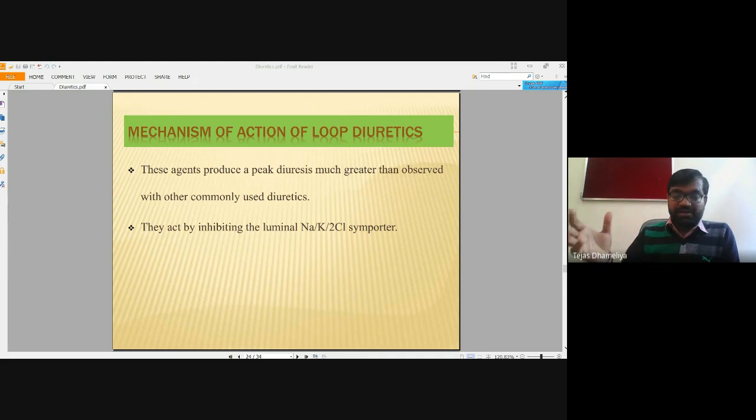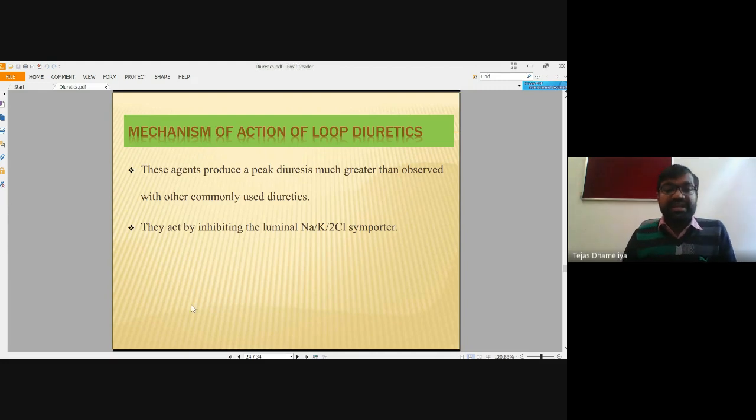If diuretics are given to such patients, body fluids will be less, so there will be less burden on the cardiac muscles, the cardiocytes, to pump the blood into different parts of the body.